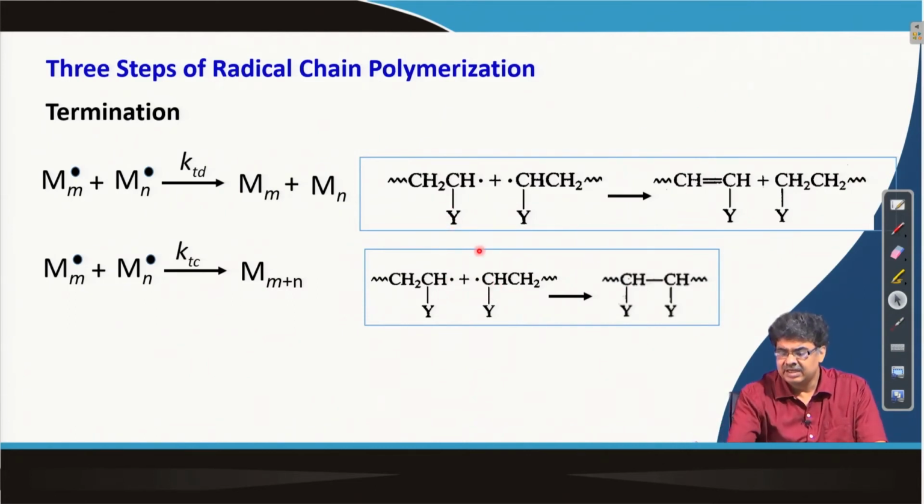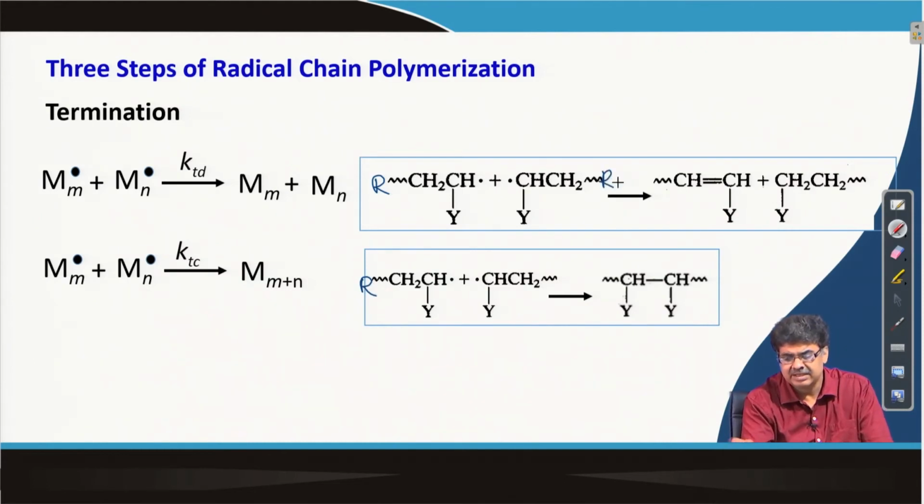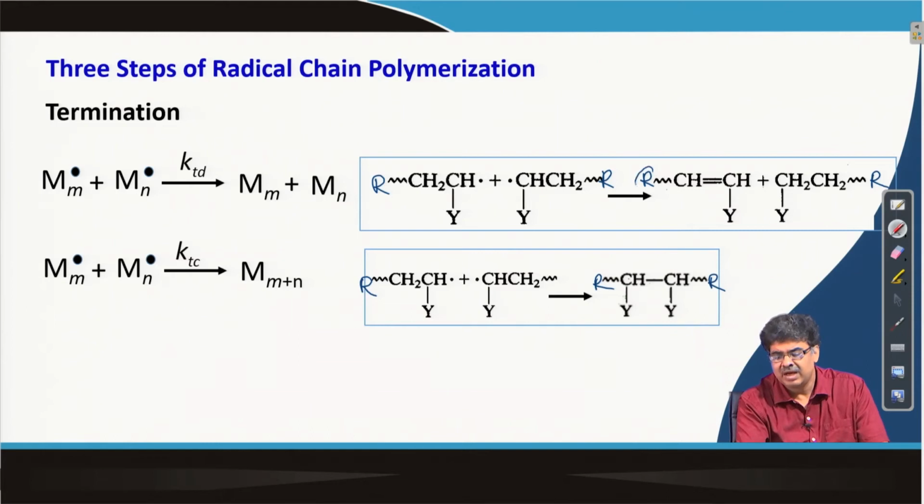If you recall, all these chains started with a chain initiating species at the beginning. When the termination is by disproportionation, each polymer will have one chain initiating species, and if the termination is by coupling, then each resulting polymer chain will have two chain initiating species.